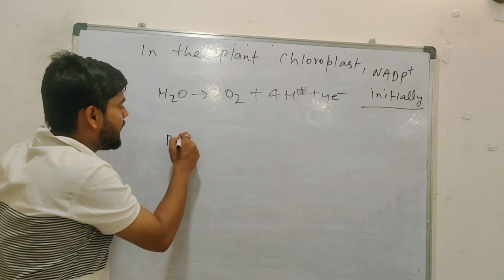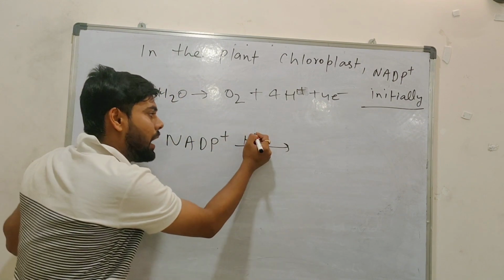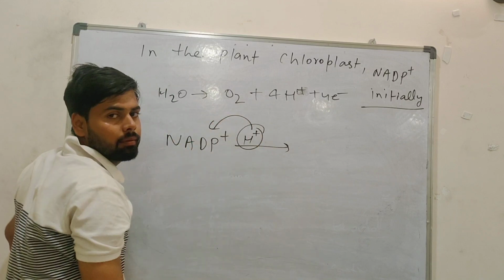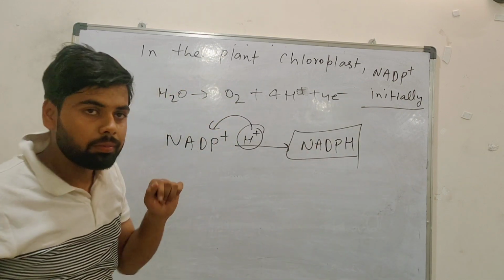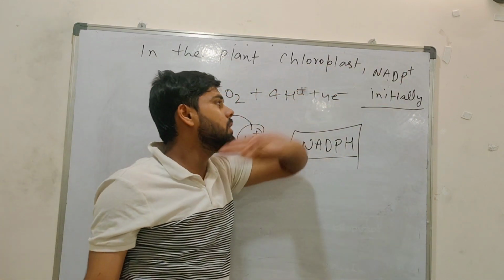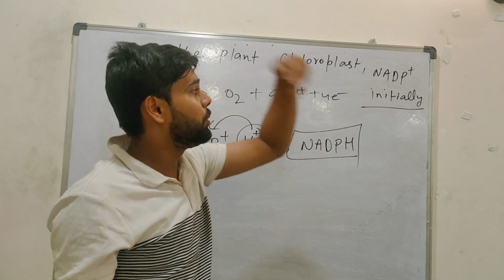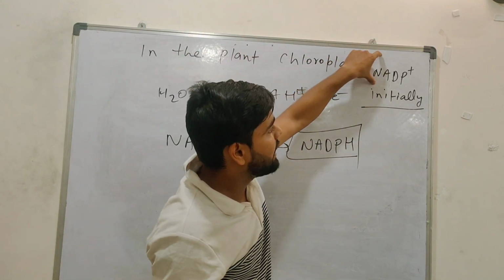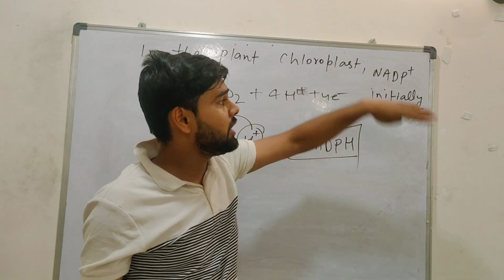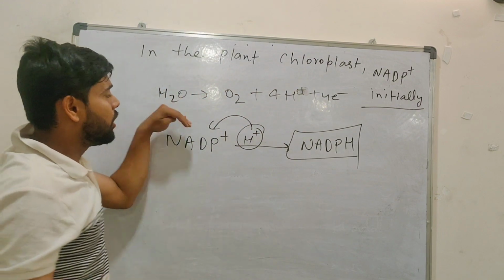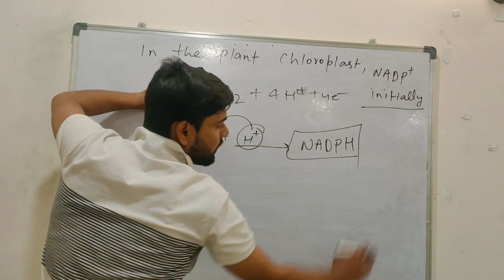So what happened? In this NADP plus, this hydrogen plus will add, and it will make NADPH, chemical energy. Understood? What is NADP plus? No need to know anything. It is beyond your standard. Just listen to this word NADP plus; it is chemical energy present in a chloroplast from the starting. So when water molecules split, this proton will come and react with this NADP plus and make NADPH.